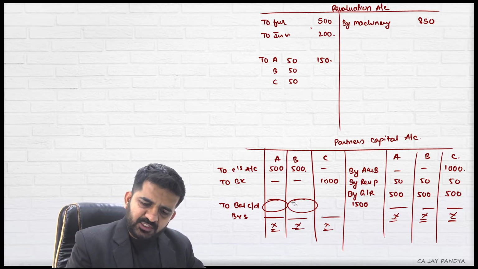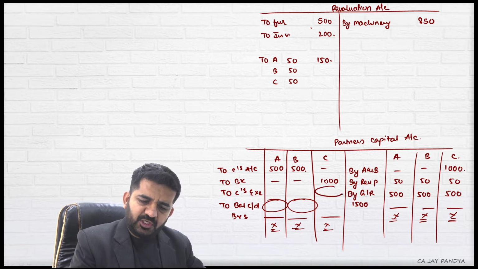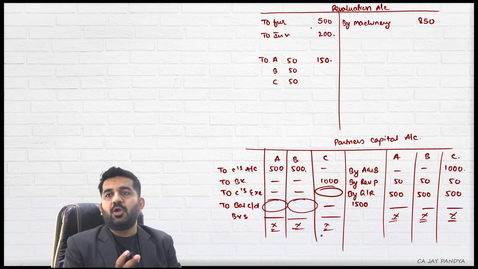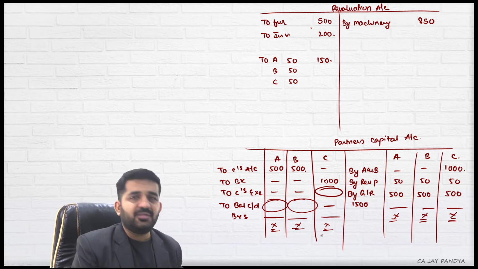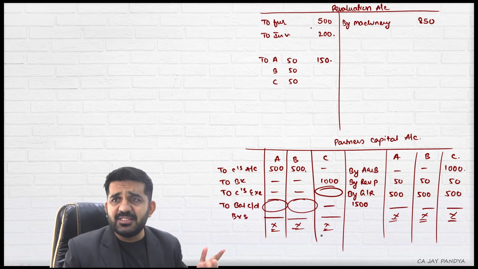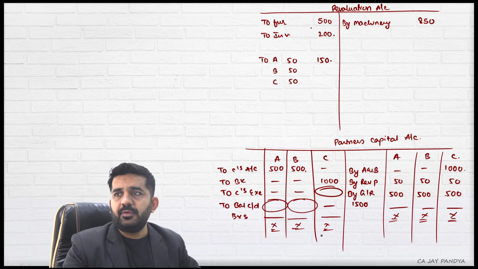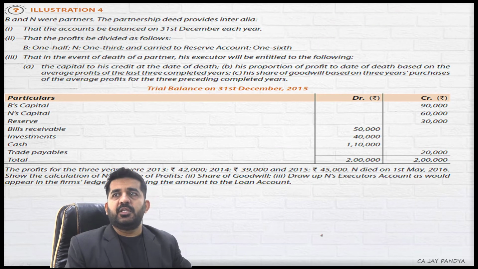Also C died, so whatever is the balance will be carried to C's executor account. Is it all right? So this is how you solve the questions of death. Even though this was the second last illustration, it was an extremely easy illustration, so you can easily solve it. Is it all right? Let us go to illustration number 4.